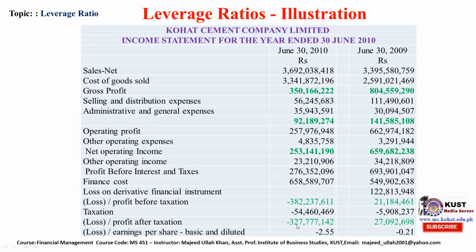Now we will discuss the income statement here. We will only be interested in interest expense, which is called finance cost. This is finance cost, which in other words is called interest expense.